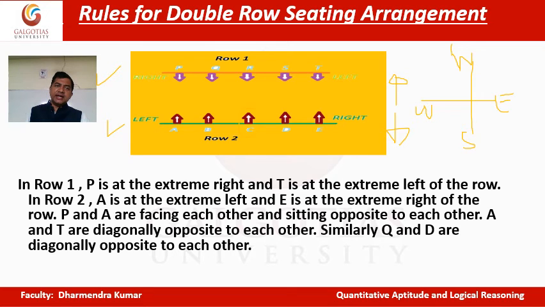P is to the immediate right of Q and A is to the immediate left of B. All these things you have to keep in mind while solving the questions when people are sitting in the double row, correct?